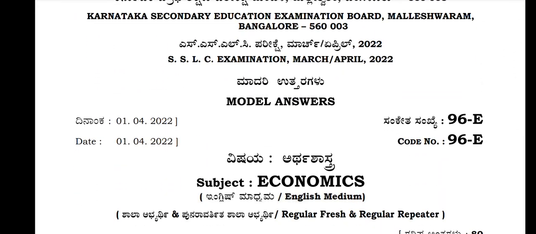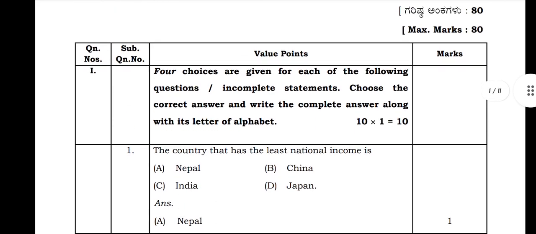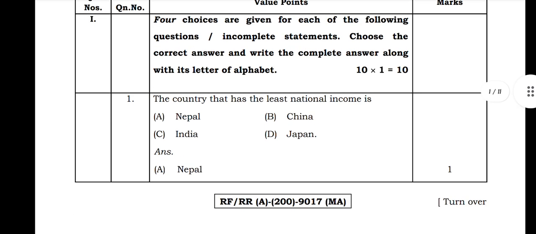In this video I'm going to solve the 10th standard economics English medium question paper, 2022 Karnataka board. First main, as you know, 10 marks, one question each question 1 mark, so totally 10 questions, 10 questions into 1 mark, you will get 10 marks. The first question they asked is: the country that has the least national income is Nepal, China, India or Japan. So the country that has the least national income is Nepal.